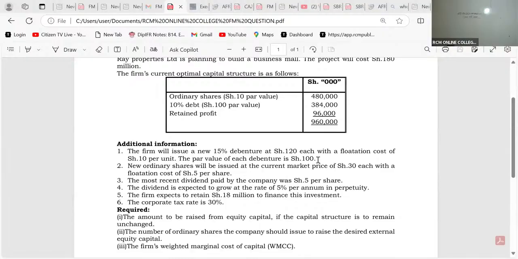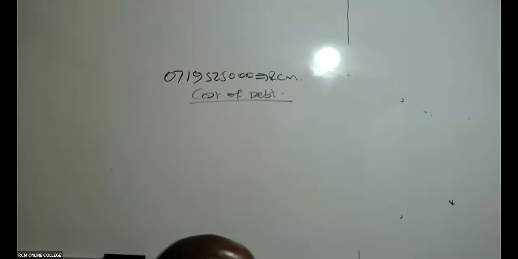Is it redeemable, my good students? If it was a redeemable debt, then I would have seen the period of redemption. I would have seen that this should be redeemed after say 10 years. So this is irredeemable.